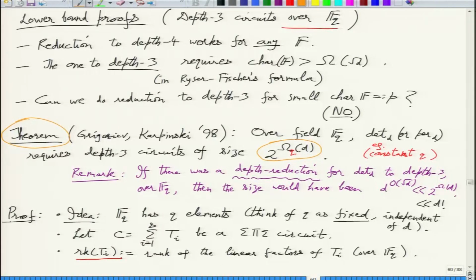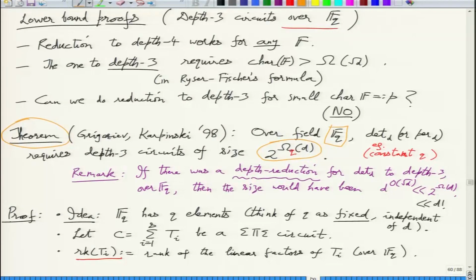The only caveat is that we have to assume the field to be a small field, a very small field. So we'll in fact assume that the field size is constant. We'll see at the end of the proof that the proof can afford Q to be slightly smaller than log of D, but not much more. So certainly when Q is square root of log D, we'll still get a lower bound, but if Q becomes larger, then the proof will break down. It will give a trivial lower bound.